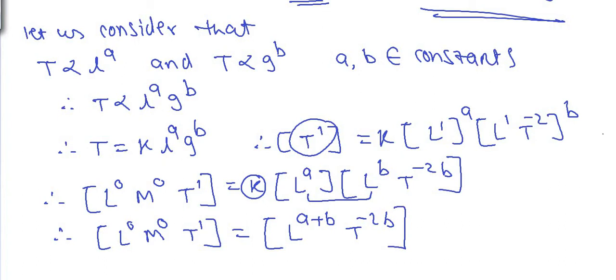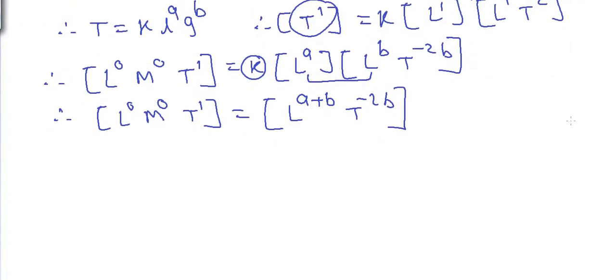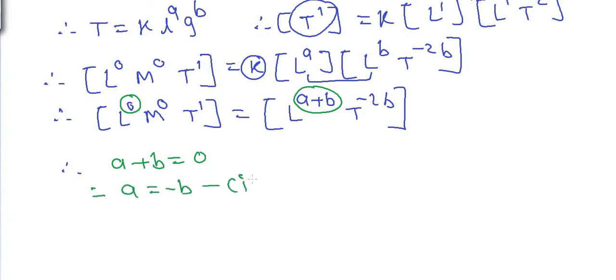Now LHS equal to RHS, therefore dimensions should be same on both the sides, and therefore we get L raised to 0 is equal to L raised to a plus b. a plus b is equal to 0, therefore we get a is equal to negative of b. Let this be equation number 1.